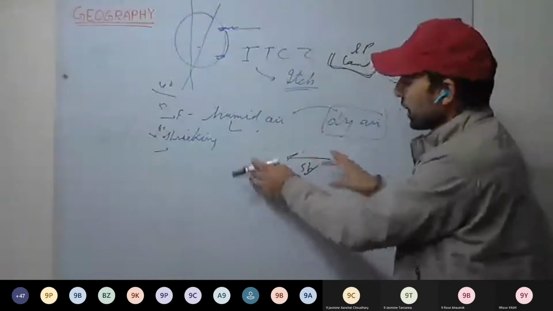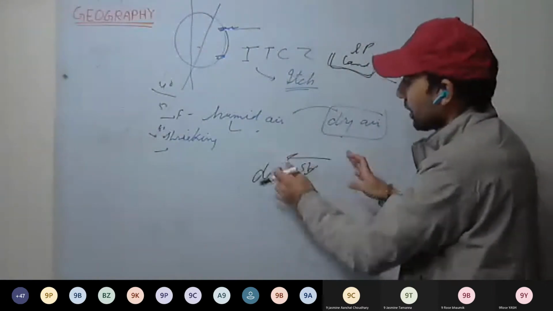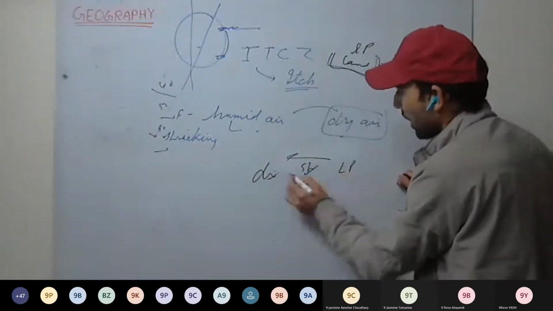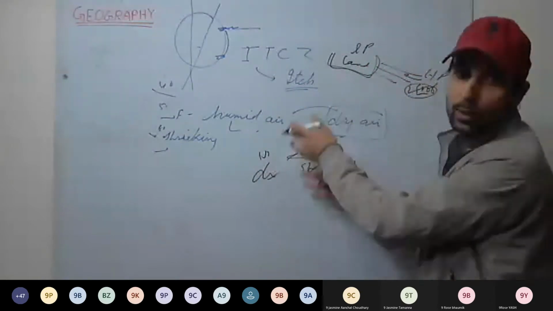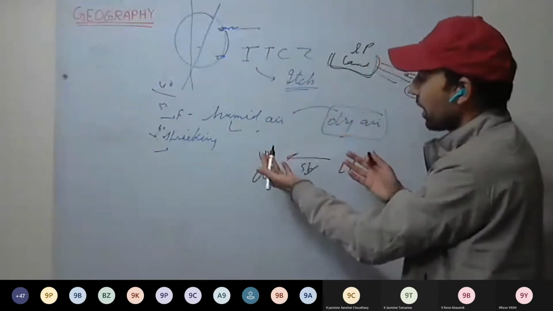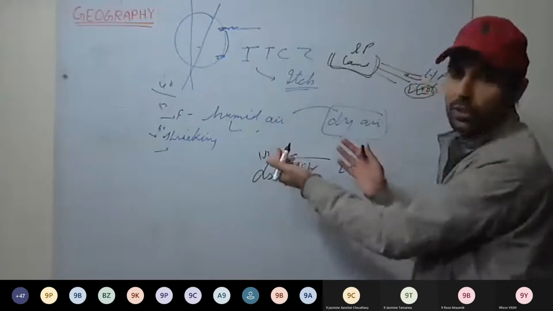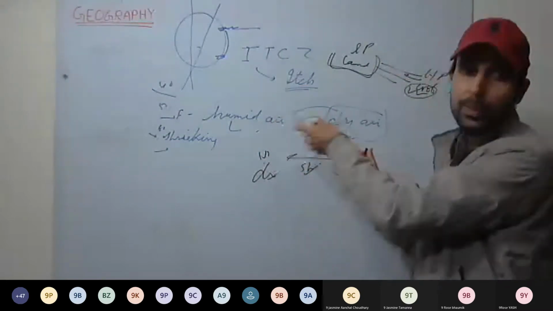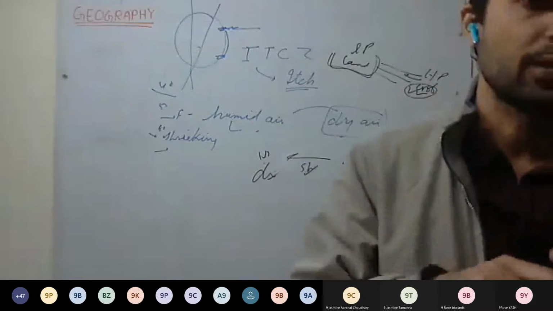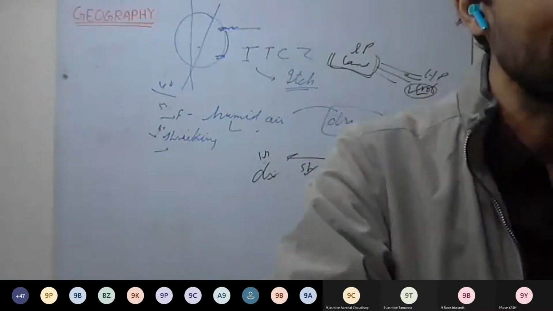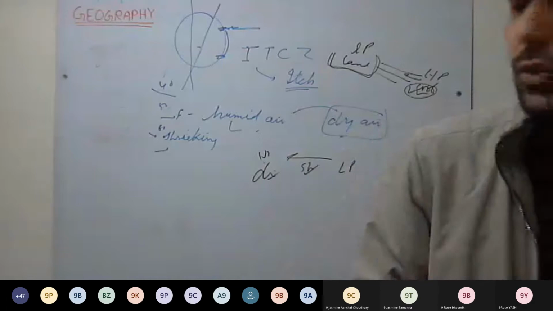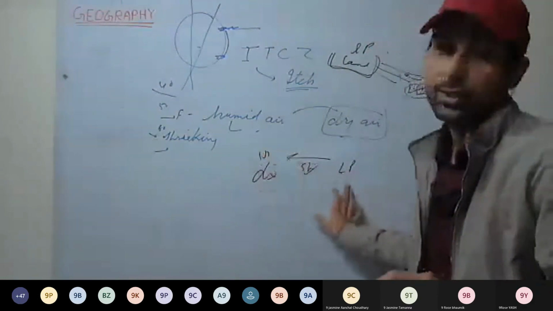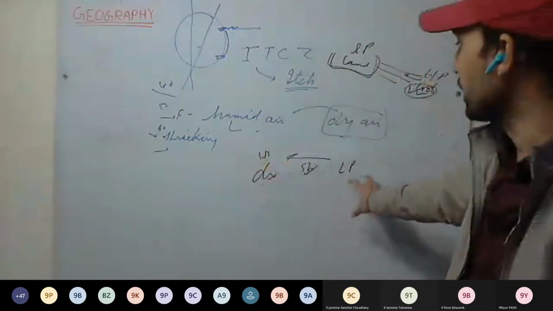As the pressure system changes, like shift of the pressures, like low pressure we have, high pressure we have, as they keep on shifting, the wind's direction as well keeps on shifting. And how much difference is there in pressure between high pressure and low pressure, the speed as well keeps on changing. So the speed as well as the direction of these winds keeps on changing. They vary according to the changes in the pressure.